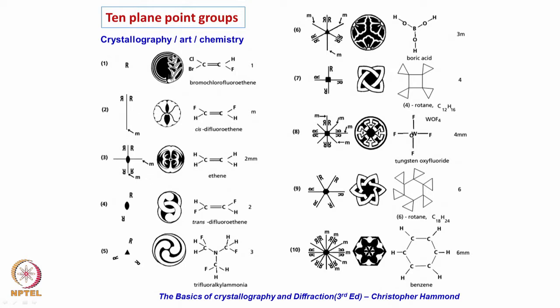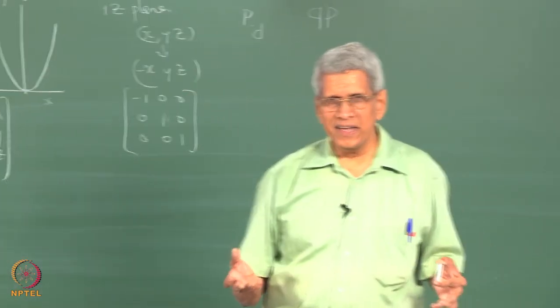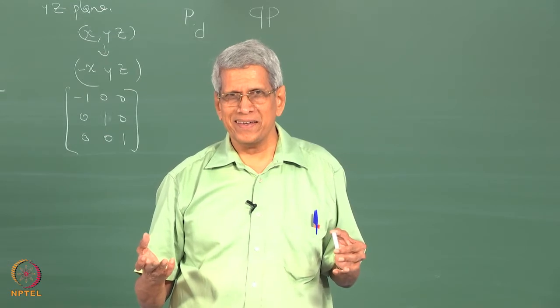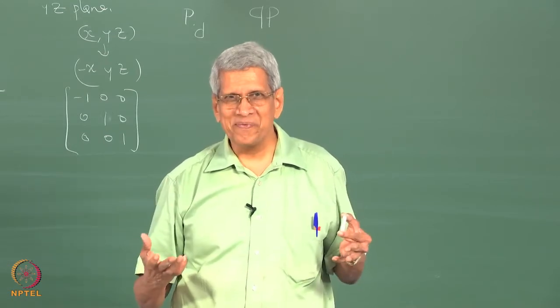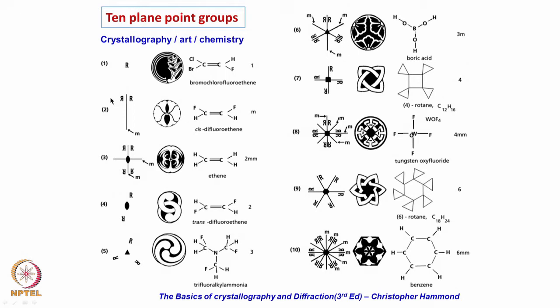This is also a figure which you see, taken from an art. You can go to an art museum and look at it also. Many of the drawings there have these types of symmetries associated with them. This has only an asymmetric motif, and this is another molecule which I had talked about in the first class. It has only one-fold symmetry associated with it, right? So in various walks of life you can always see symmetry as a manifestation of nature, but symmetry does not become nature, it is only a manifestation.